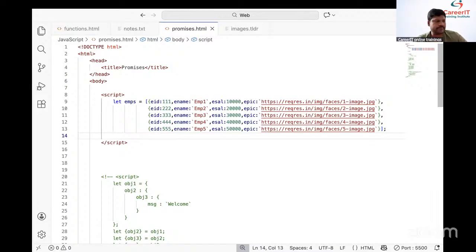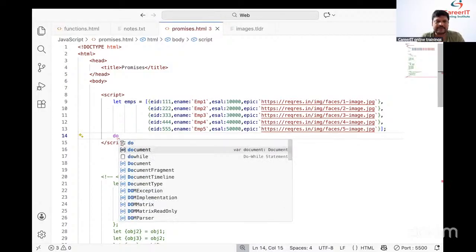Do you know the table? Students, do you know the table? Table row, table heading, table body. We have the number of tables now. We have the number of tables or not? So let me go for the table. Simply, we need to go for the table. How to display the table?